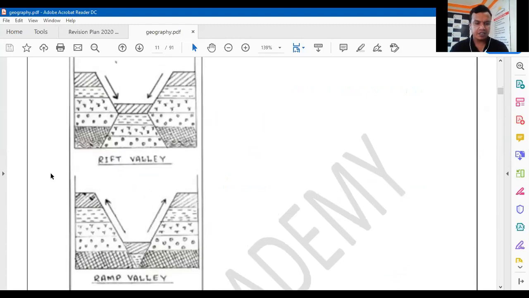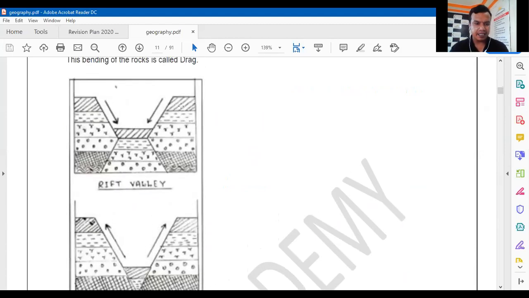See here, can you see here? The rift valleys are created. Like here, what is happening? This plate, this particular part, is moving downwards. So when they are moving downwards, there is a creation of the rift valleys. Got it?